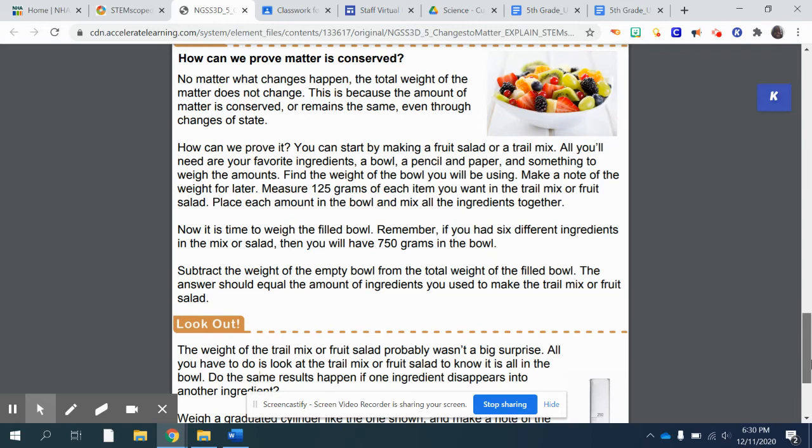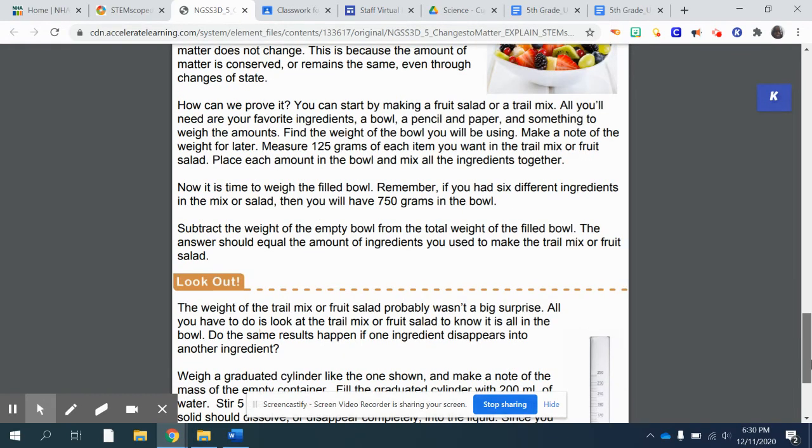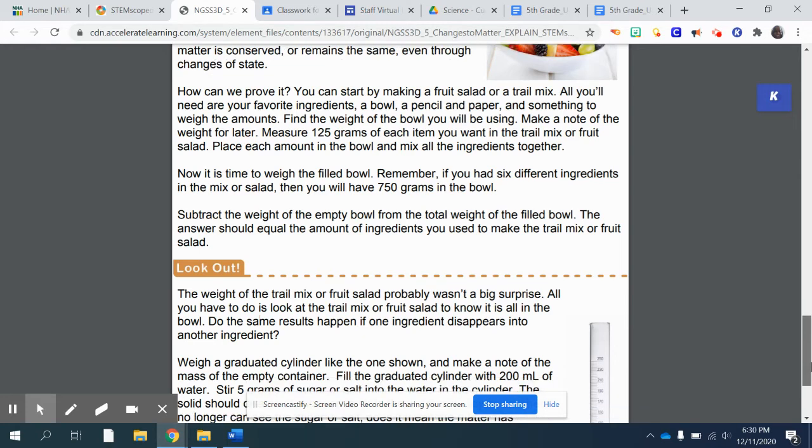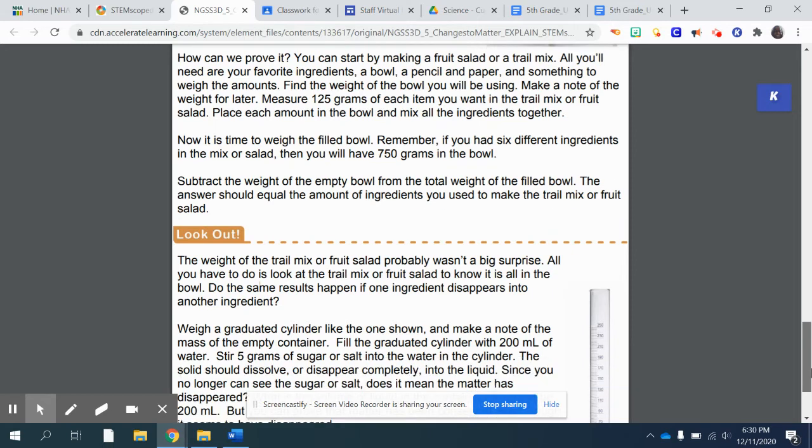How can we prove it? You can start by making a fruit salad or a trail mix. All you'll need are your favorite ingredients, a bowl, a pencil and paper, and something to weigh the amounts. Find the weight of the bowl you'll be using. Make a note of the weight for later. Measure 125 grams of each item you want in the trail mix or fruit salad. Place each amount in the bowl and mix all the ingredients together.